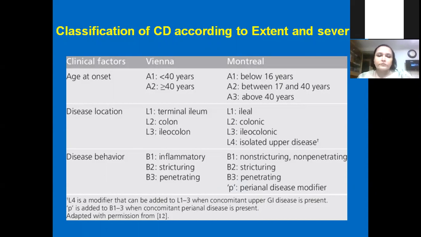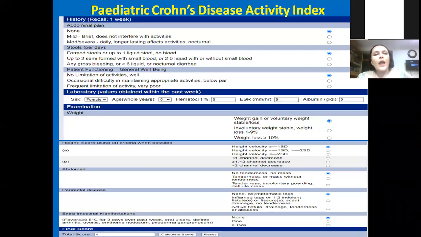This is behavior. So we have a Crohn's disease activity index as well, but that actually involves some investigations like ESR, anemia, and the child's growth. So that needs a little bit of time to assess, and we have to put in the last 1 week's investigations. But here actually the scores are not present 0, 5 and 10, so that you can fill up and see how the child is.